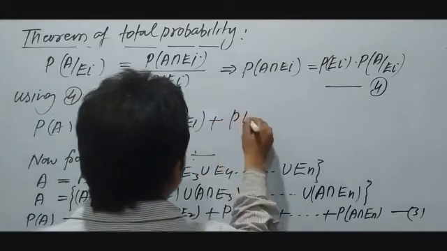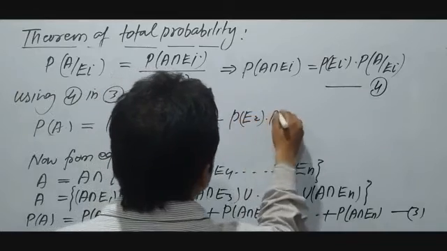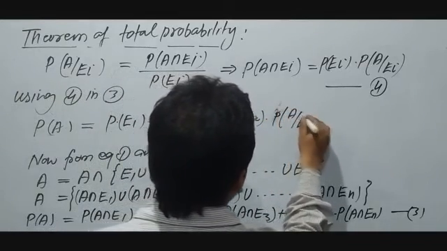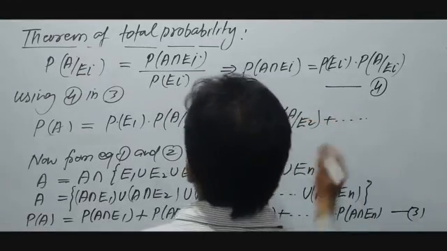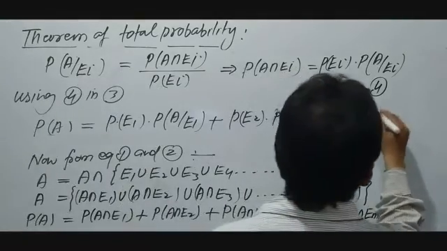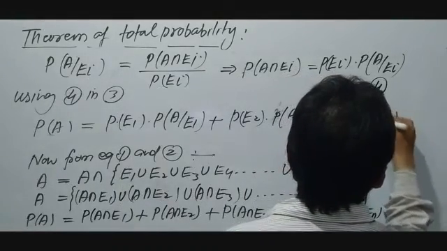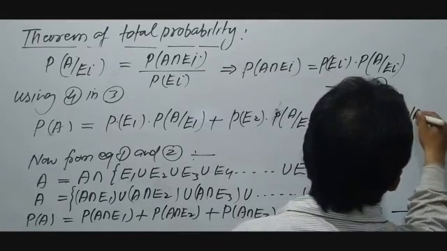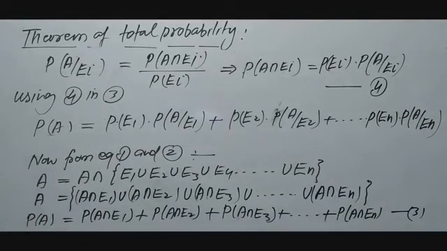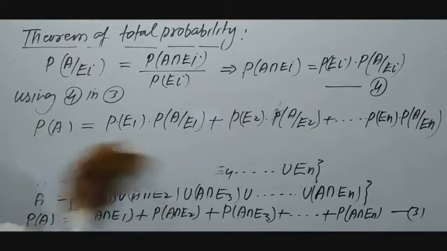Similarly, probability of E2 into probability of A oblique E2 up to the last term, probability of En into probability of A oblique En. This is the last term. Now what will be its result?